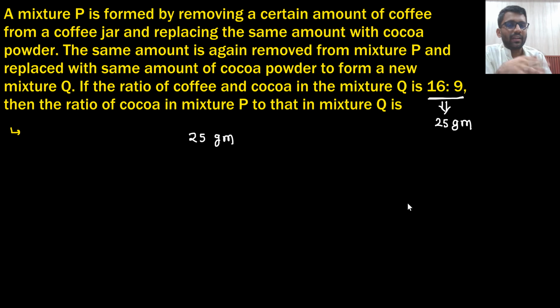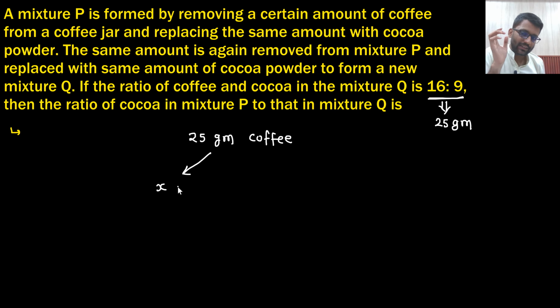So I am saying, initially I had 25 gram of coffee. Can I assume that? Then what did I do? A mixture P I framed by removing a certain amount of coffee from a coffee jar and replacing the same amount with cocoa powder. So what did I do? I got X gram cocoa powder and 25 minus X gram coffee, because I replaced X gram of coffee with X gram of cocoa powder.